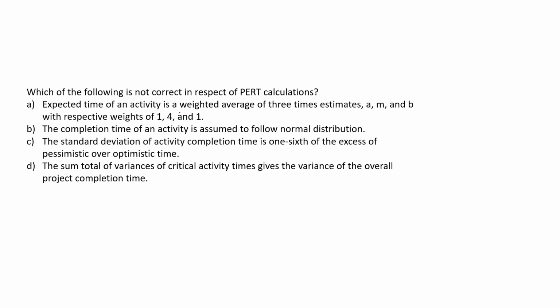All right. Now, which of the following is not correct in respect of PERT calculations? Expected time of an activity is a weighted average of 3 time estimates. The weightage is 1, 4 and 1, which is right. Completion time of an activity is assumed to follow normal distribution. This is also right. Standard deviation of activity completion is 1/6 of the excess of pessimistic over optimistic, which is also right because the formula for standard deviation is TP minus TO divided by 6. The sum total of variance of critical activity times gives the variance of overall project completion time. So this is also right.